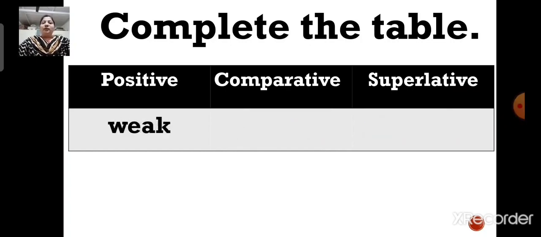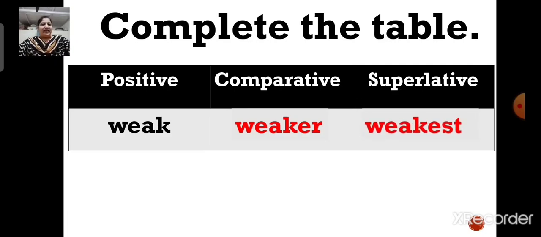Now here the adjective is weak. Now it is in the positive degree, right or not? Now you have to tell me the comparative degree of the word weak. So children, what will be the comparative degree of the word weak? Yes, you are correct. The comparative degree of the word weak will be weaker and the superlative degree of the word weak will be weakest. Okay, now next.